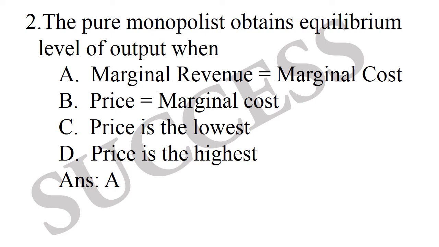Here four options are given. The first one is the correct option. The condition is marginal revenue is equal to marginal cost. The pure monopolist obtains equilibrium level of output when marginal revenue is equal to marginal cost.